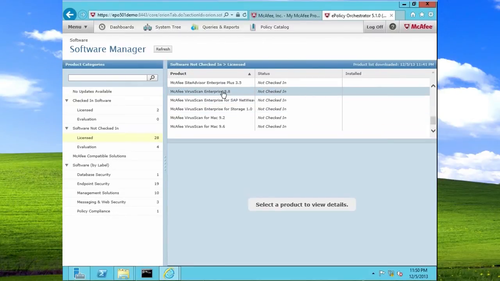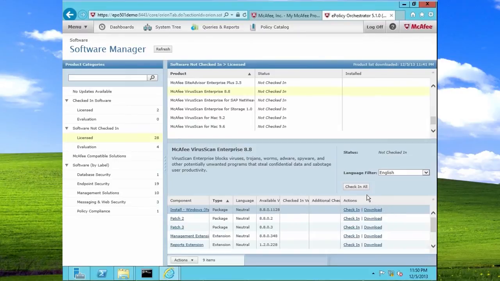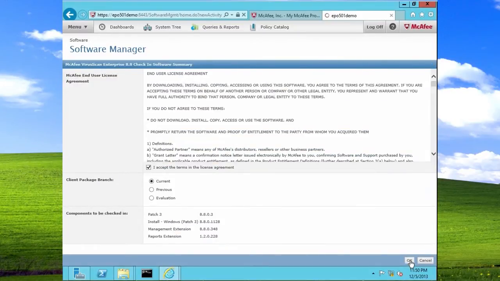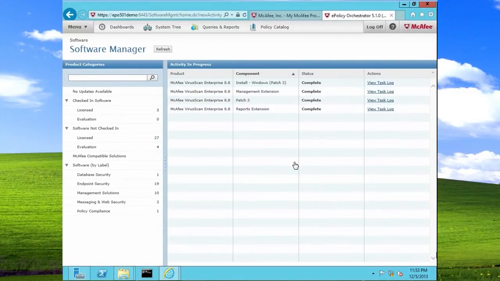We're going to choose VirusScan 8.8. Looking at the pane below, you'll notice all the software that's available to download. To make this nice and simple, you can click on Check in All. Using the Check in All function, it will download the Install Package and Management extension, the current patch. Let's give it a few minutes. Great! Our software has been downloaded.